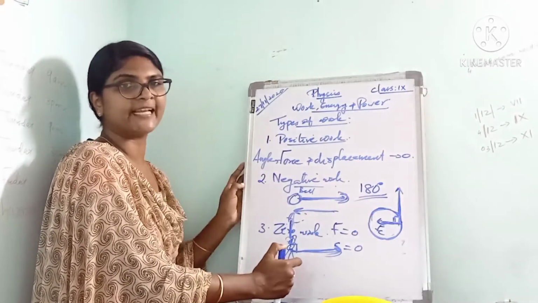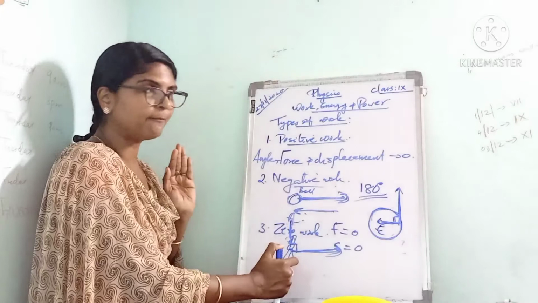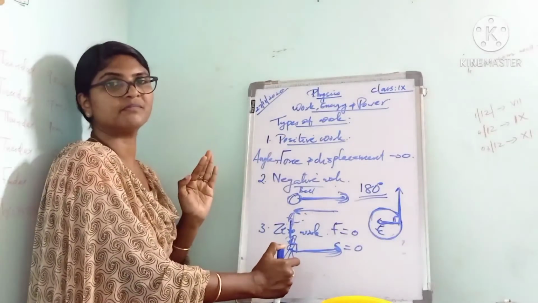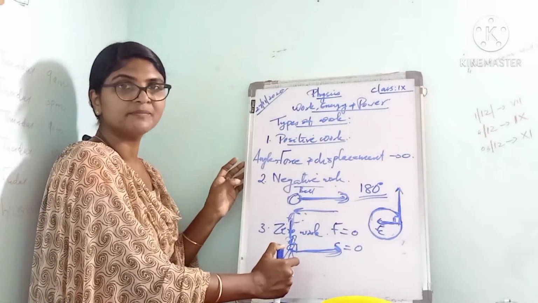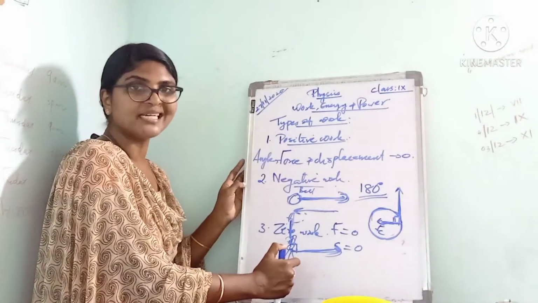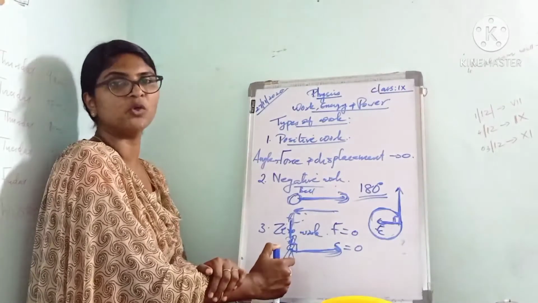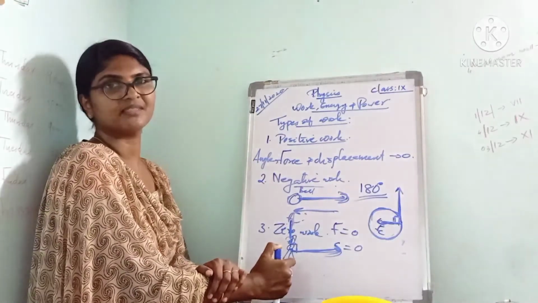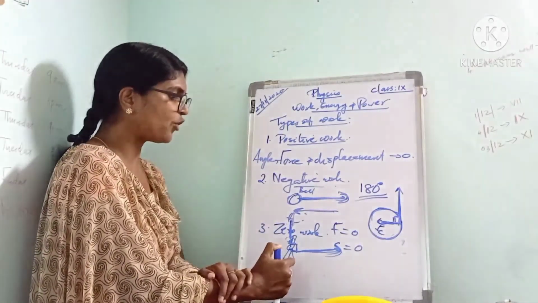We can consider another example. Suppose a boy pulling a wall. Is there any movement on the wall? You know, there is no movement. So the displacement of the wall is 0. In this case, the work done is also 0. Isn't it? That is about actually the 0 work.